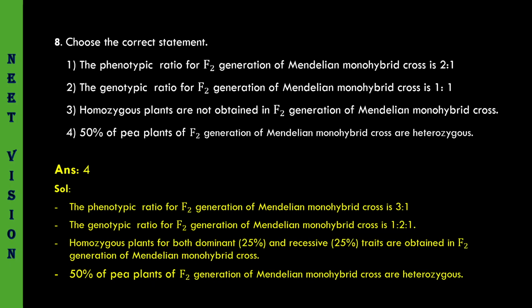The fourth: the phenotypic ratio for F2 generation of Mendelian monohybrid cross is 3:1. The genotypic ratio is 1:2:1. Homozygous plants for both dominant 25% and recessive 25% traits are obtained in F2 generation. 50% of pea plants of F2 generation are heterozygous.